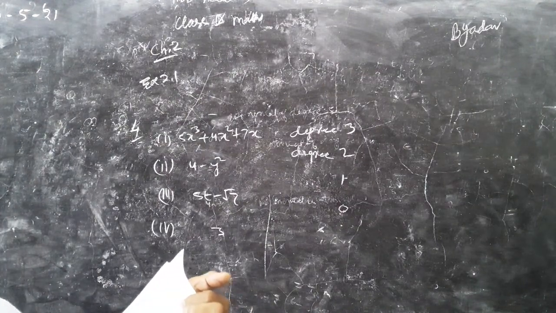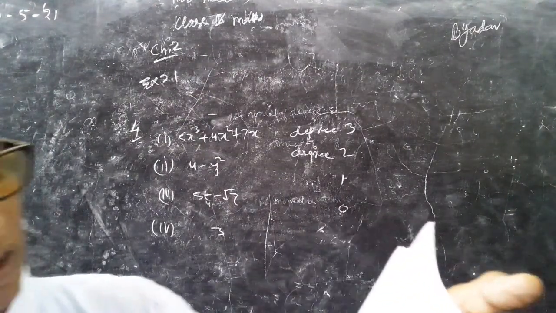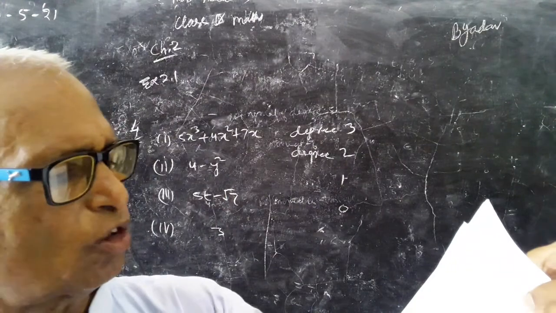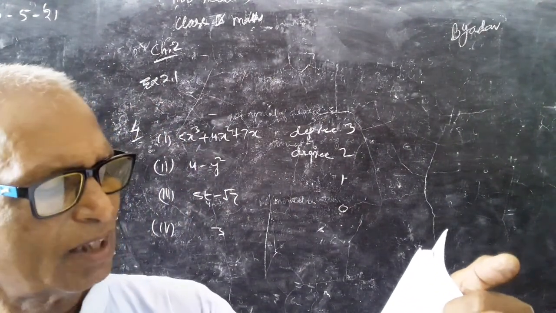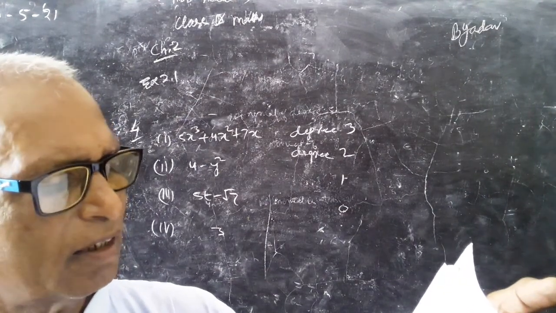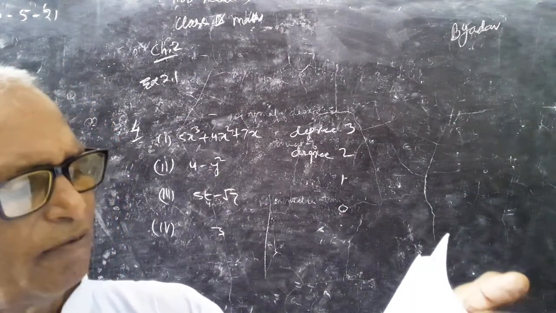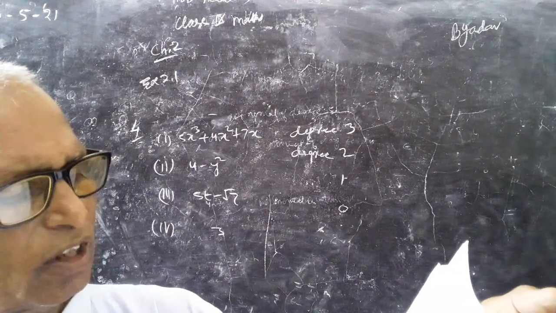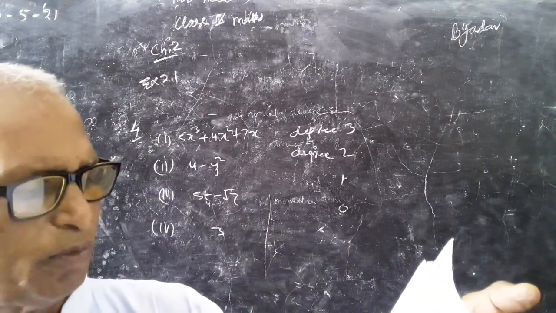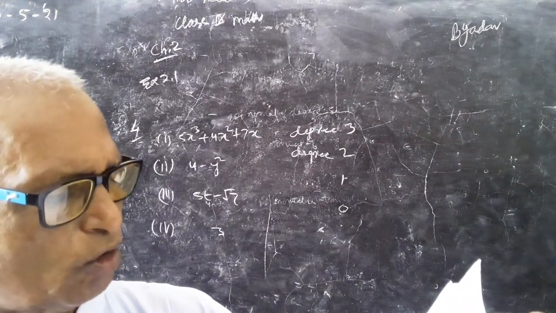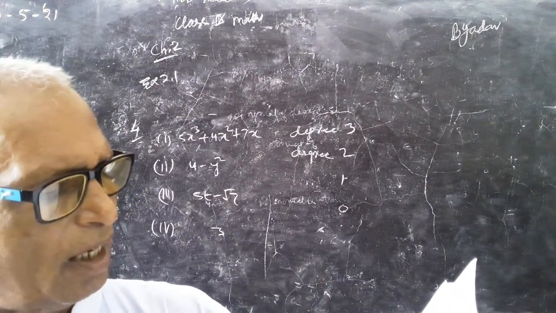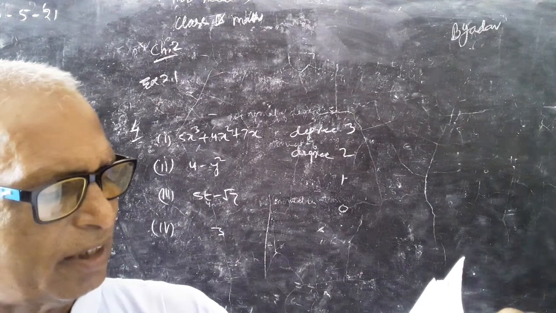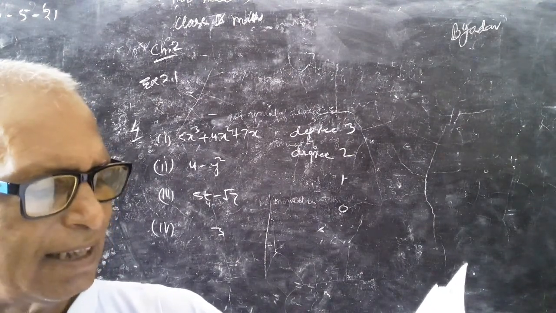So the term in which the highest power is 2 is quadratic. If the highest power is 1, like in the fourth and fifth, they are linear. Where the highest power is 3, they are cubic polynomials. So cubics are the second and seventh, and the remaining 1, 3 and 6 are quadratic.